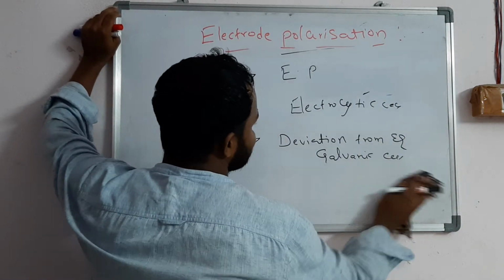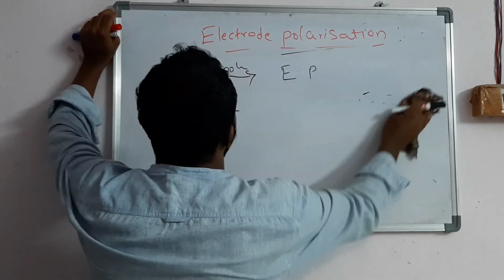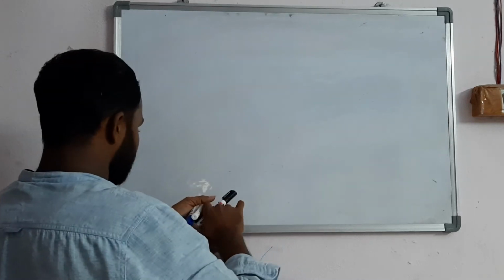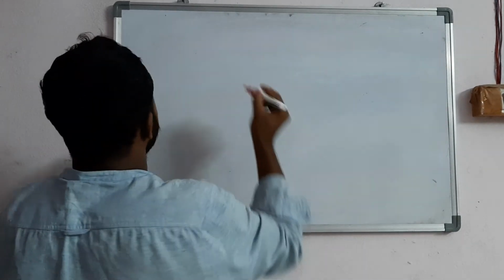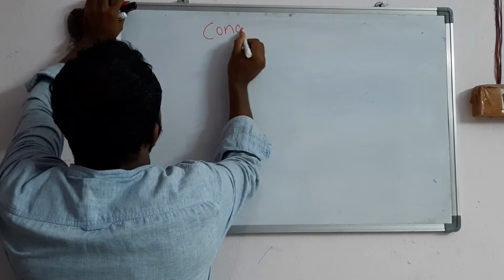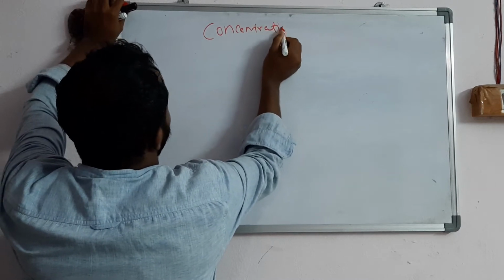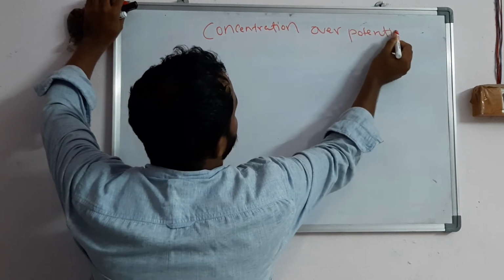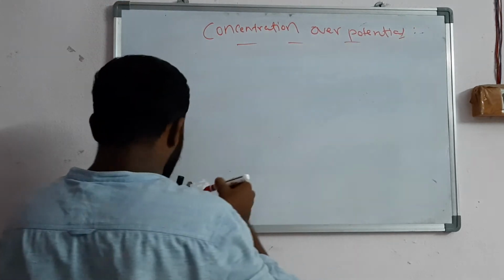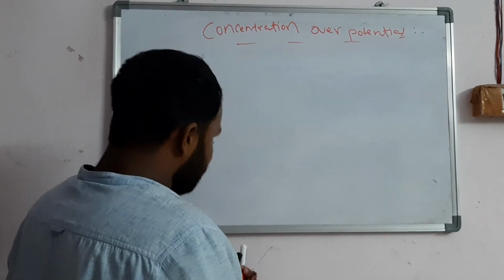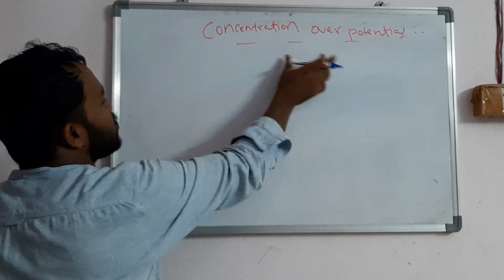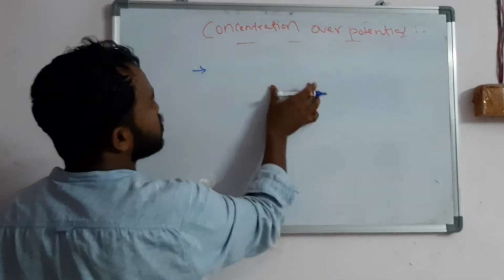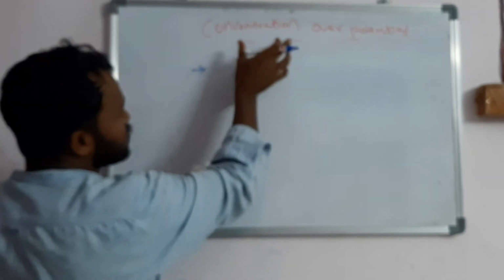So the next heading in the syllabus copy is concentration over potential. This is a very simple concept. You should write the definition first. Concentration over potential means the contribution of concentration polarization to over potential is called the concentration over potential.